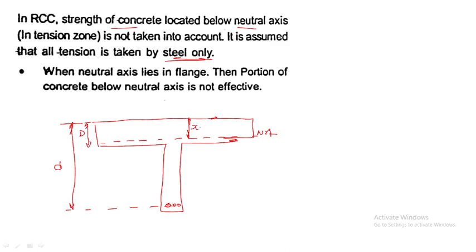This is the breadth of the flange. This is Ast, the area of tension steel.